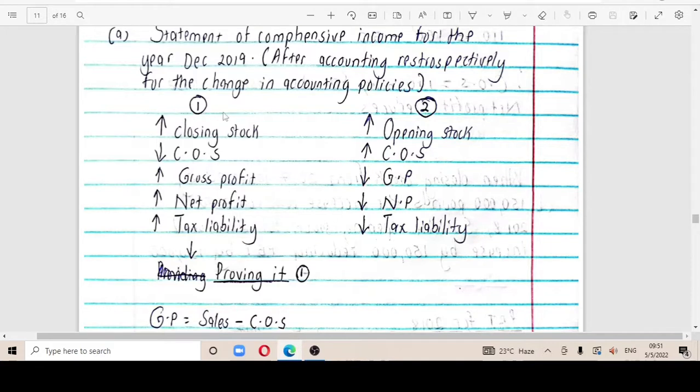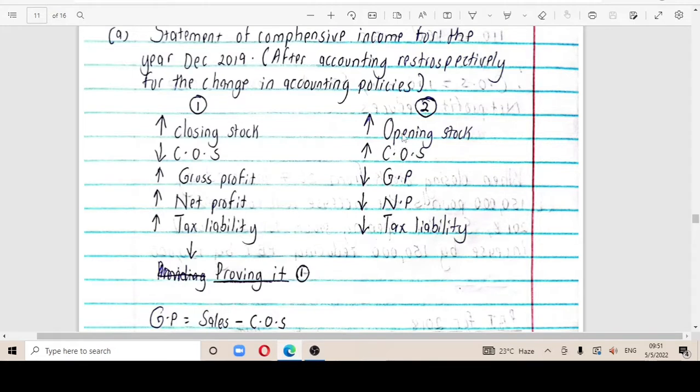So what you need to know when you're doing this, the changes in accounting policy have something to do with inventory. So with inventory, we have closing stock. By the way, you can note this somewhere. When closing stock increases, cost of sales will decrease, gross profit will rise, then the net profit will also increase, then the tax liability will also increase.